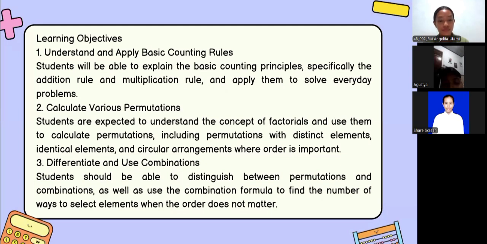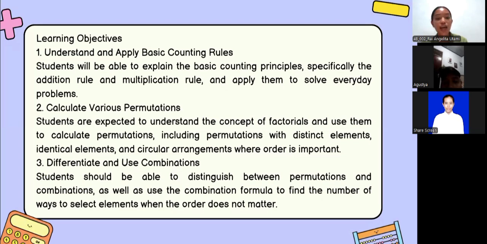Will we also learn about factorial, Miss? Yes, Agustia, that leads to our second goal. You are expected to understand factorials and use them to calculate various permutations, including distinct, identical, and circular arrangements.